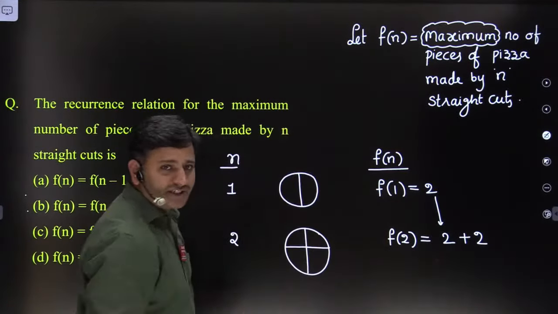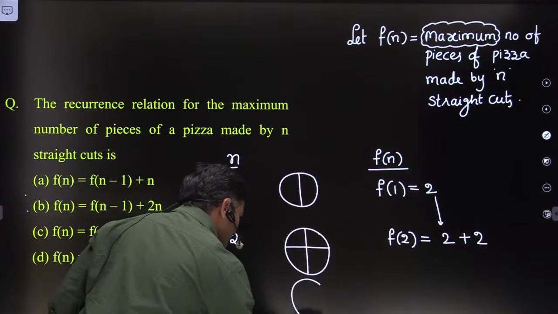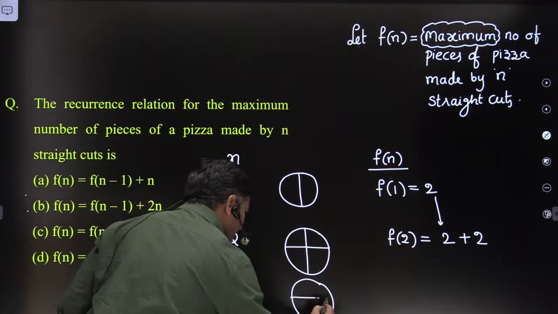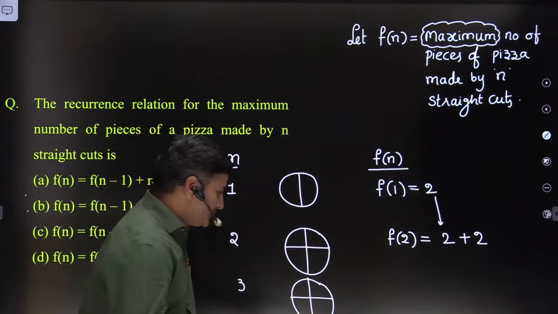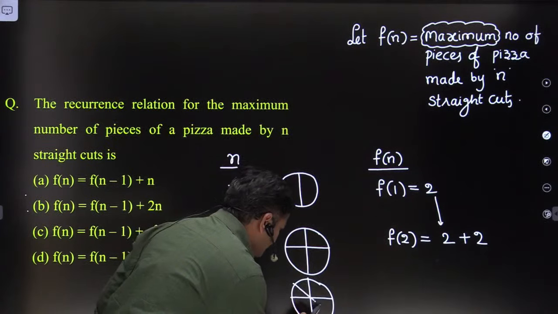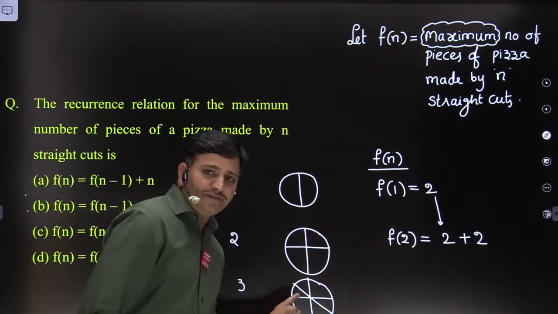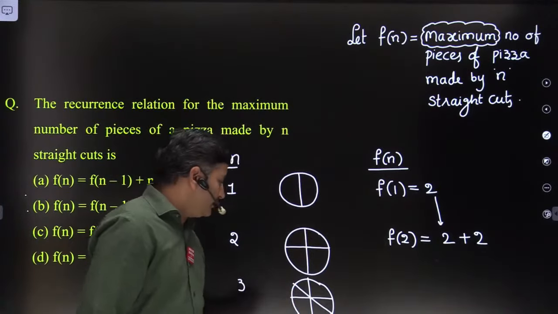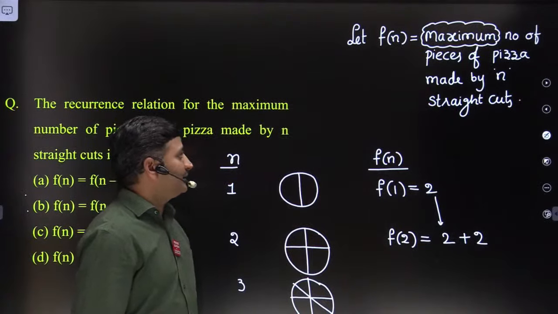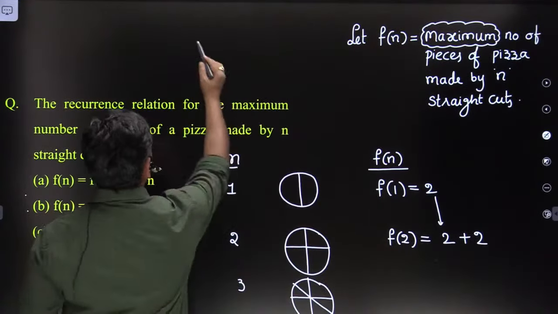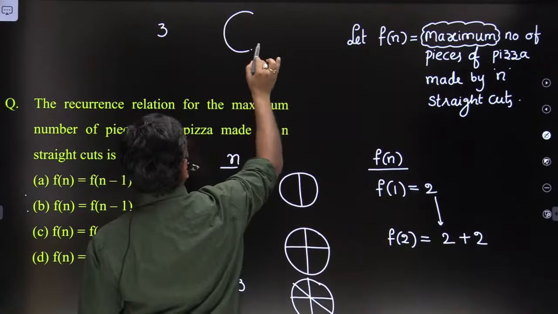Let me take the third straight cut, friends. We had 2 straight cuts already. Now I'm going to perform the third straight cut. Observe here. Suppose I perform the third straight cut like this. Is it visible for everyone, friends? Now count how many pieces of pizza there are. I'll write this here so that we get more clarity. It is the third straight cut.